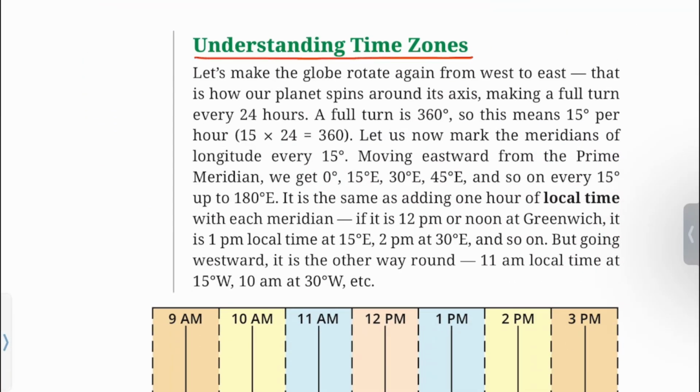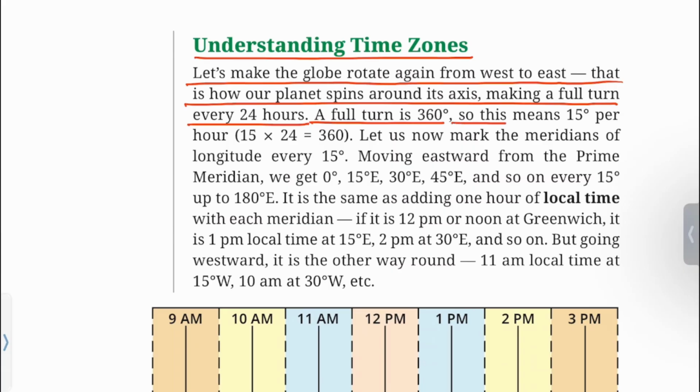Understanding time zones. Let's make the globe rotate once again from west to east. That is how our planet spins around its axis, making a full turn every 24 hours. A full turn is 360 degree, and this means 15 degree per hour, as 15 into 24 is equal to 360.